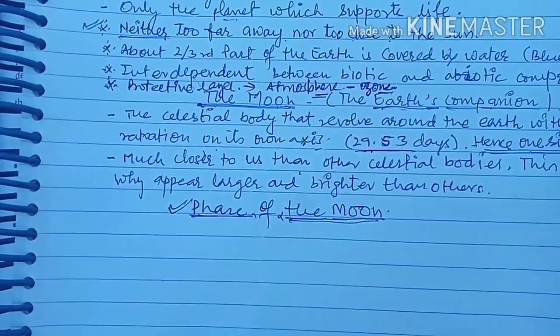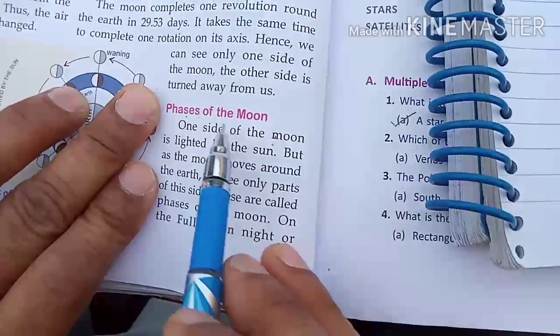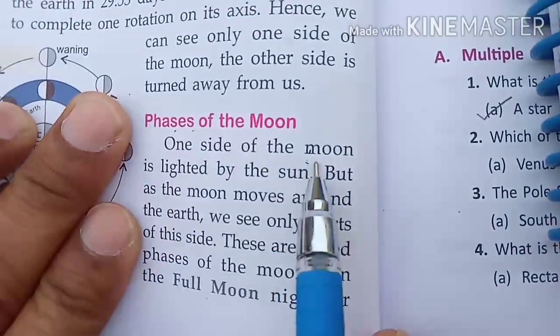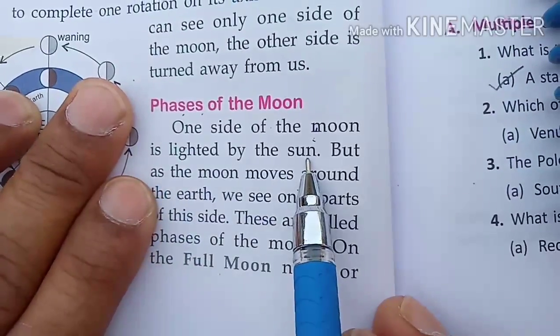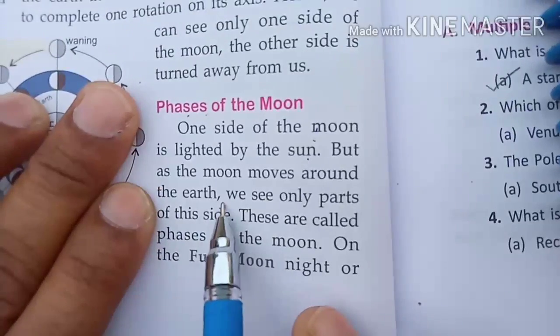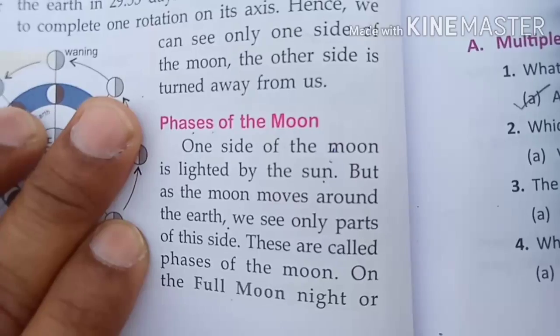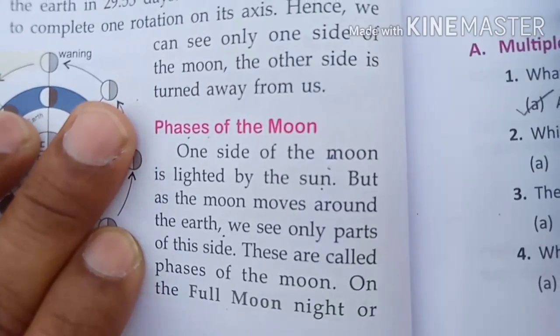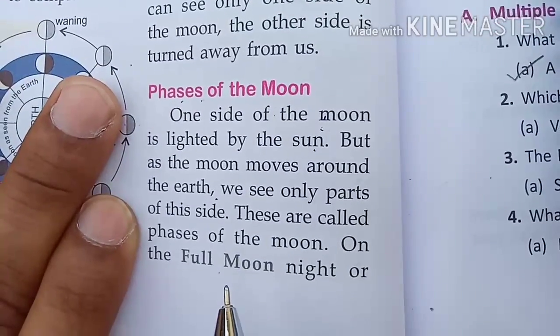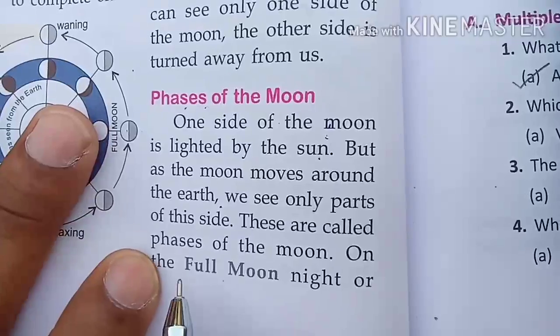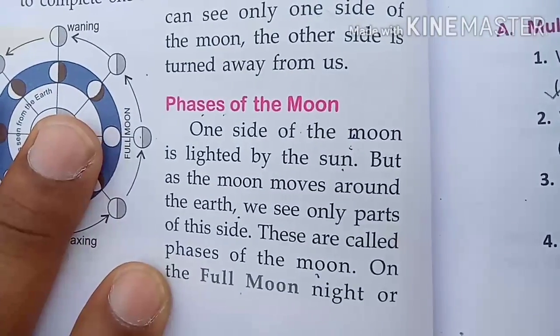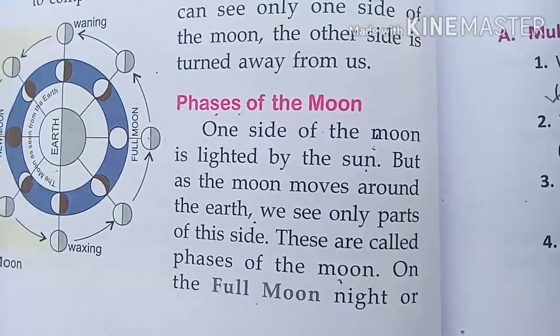Phase of the moon means one side of the moon is lighted by the sun, but as the moon moves around the earth, we see only the part of the side that comes in front of the sun. These are called phases of the moon.